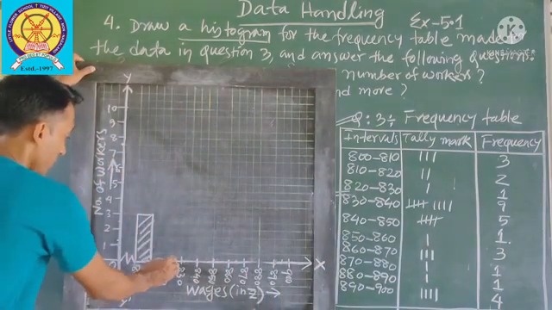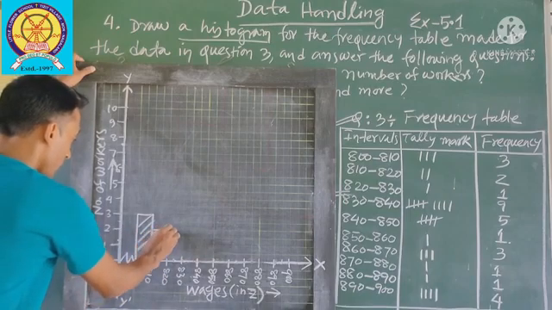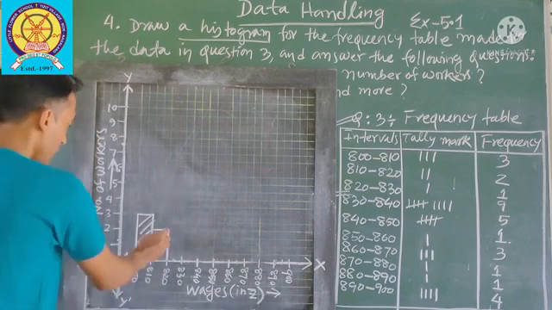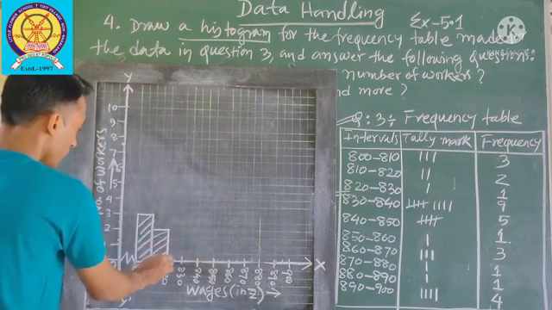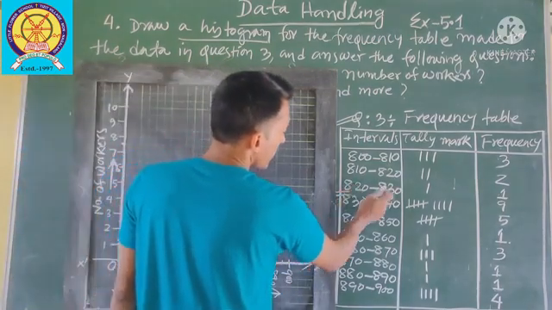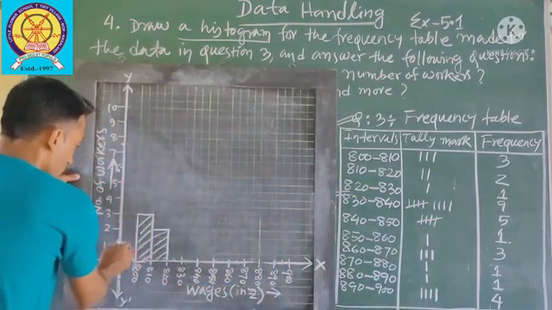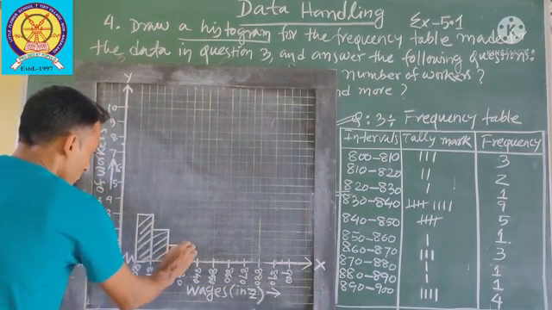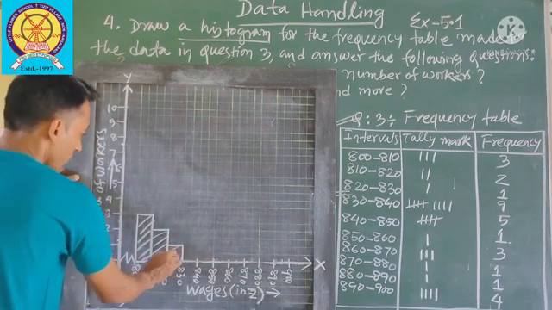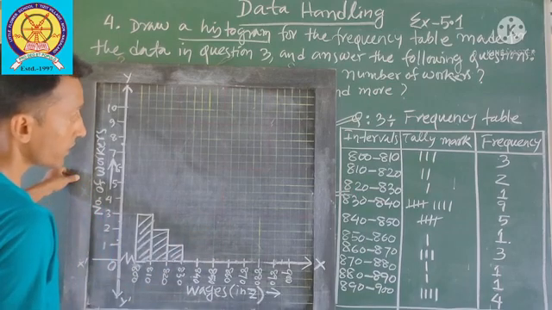So 2 up to here. 810 to 820, 2 workers. Next 820 to 830. How much? 1. So we have up to there. Only one worker getting 820 to 830.